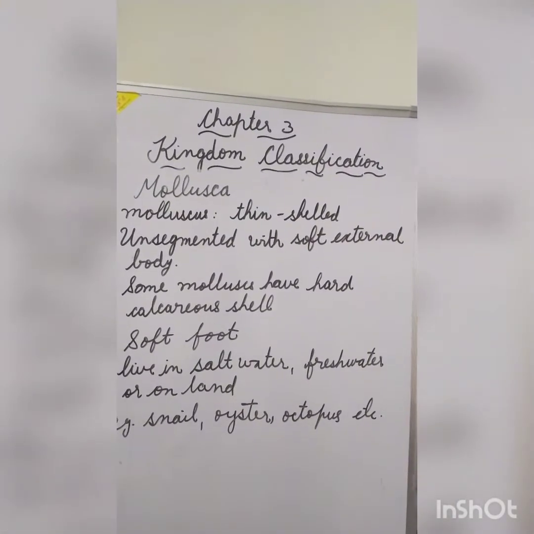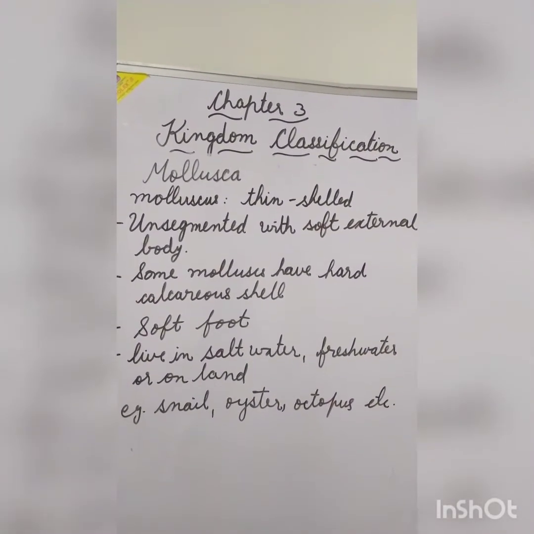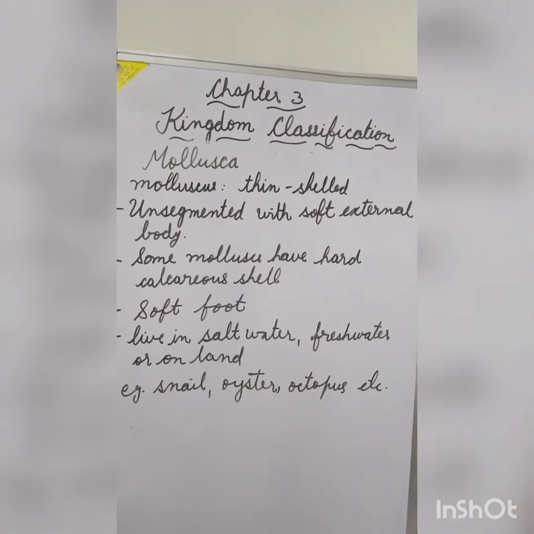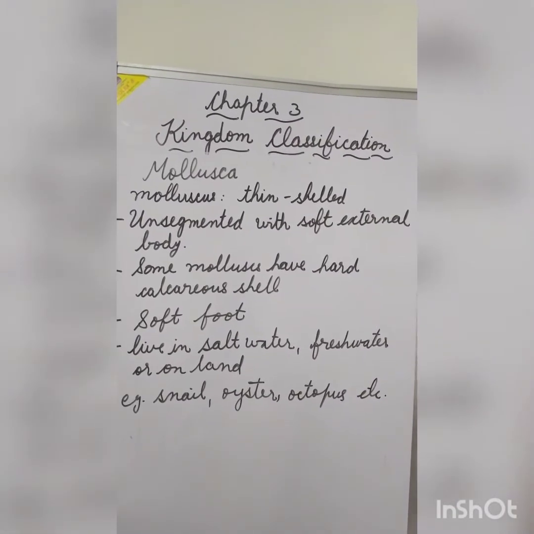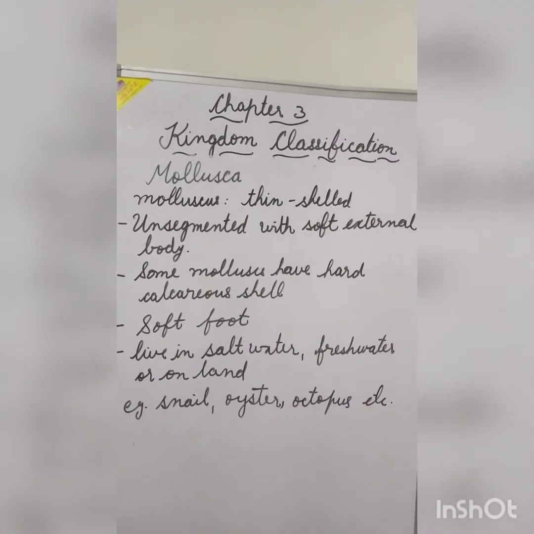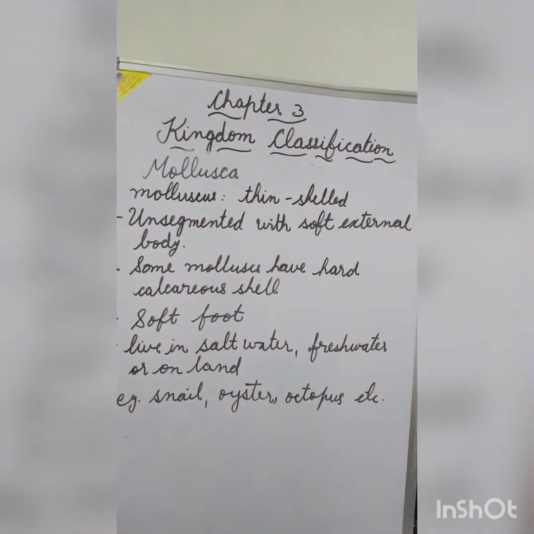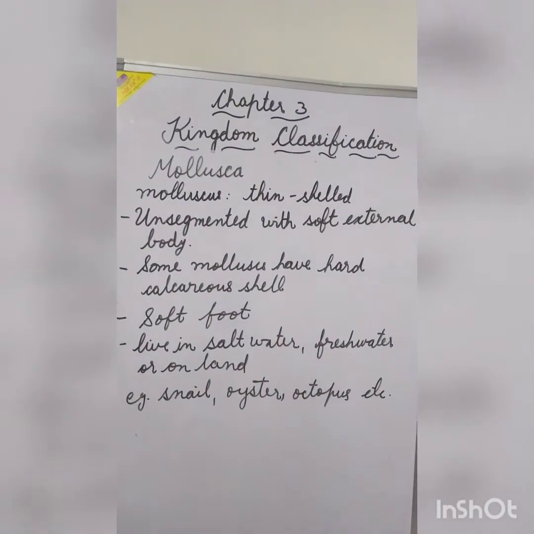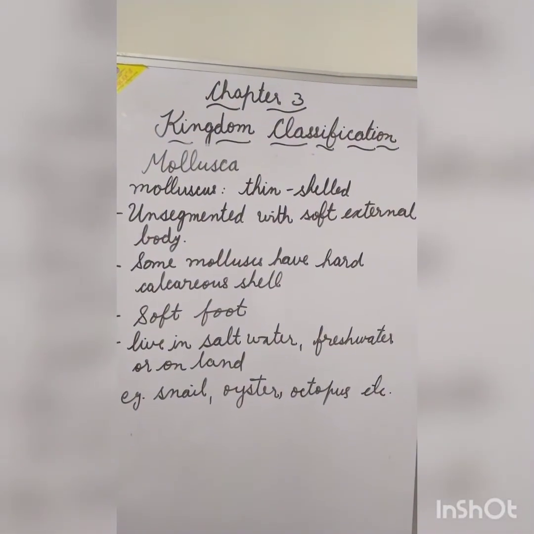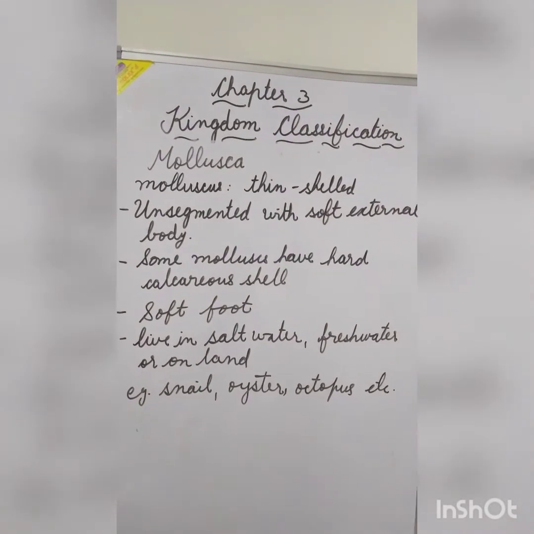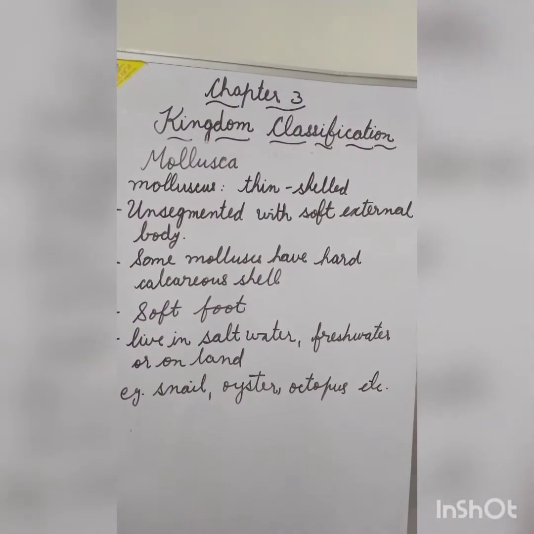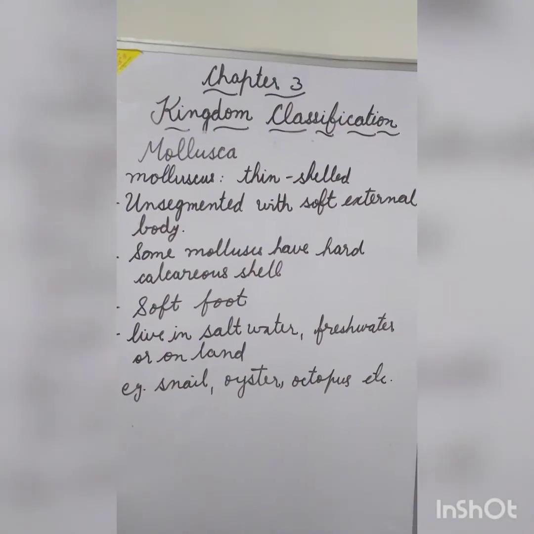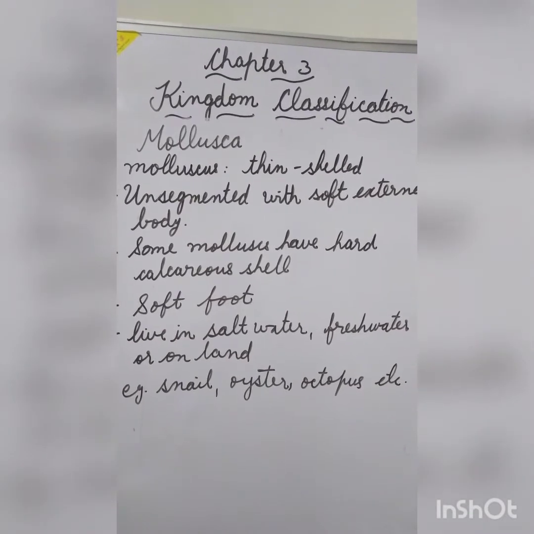The class Mollusca. It is derived from a Latin word molluscus meaning thin-shelled. They have a body which is unsegmented with the soft external covering. Some of the mollusks have hard calcareous shell for their protection. They have a soft foot for the locomotion. They can move from one place to another. And some of the mollusks live in salt water, some in fresh water, or some are found on land. Examples, snail, oyster, octopus, etc.